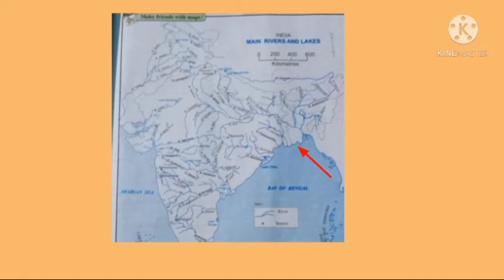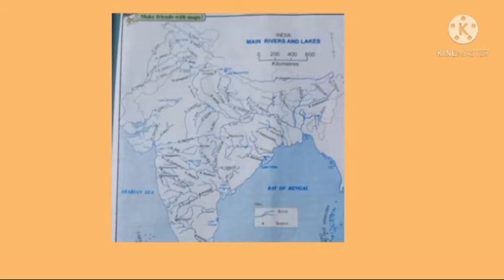And next one is the peninsular rivers. Here you can see the peninsula we have already learned about. The rivers flowing through this region are known as peninsular rivers. The peninsular river system can be divided into east flowing rivers, which join the Bay of Bengal, and west flowing rivers, which meet the Arabian Sea. The Western Ghats form a major water divide in the peninsula, and these rivers are seasonal in nature.